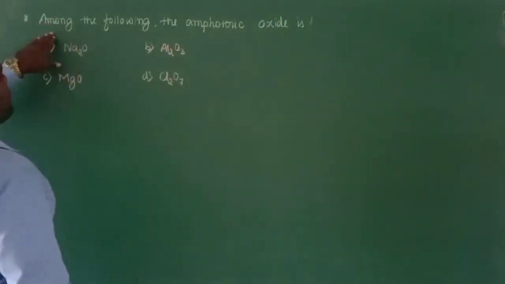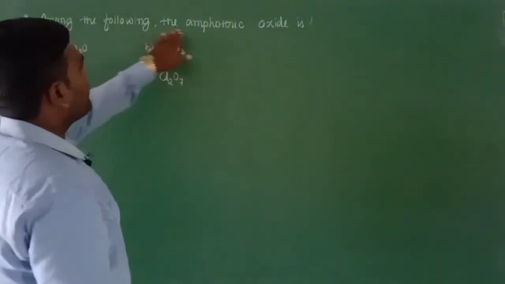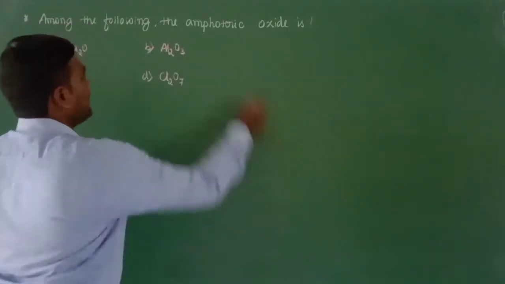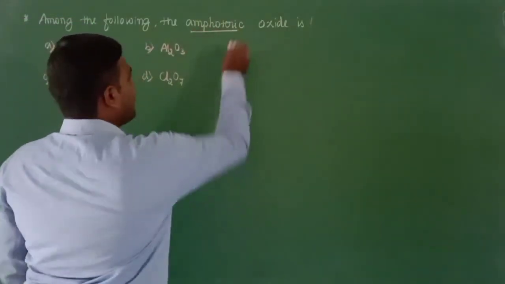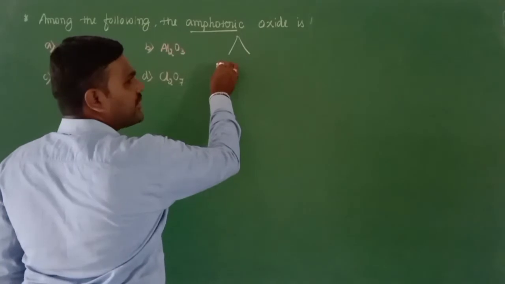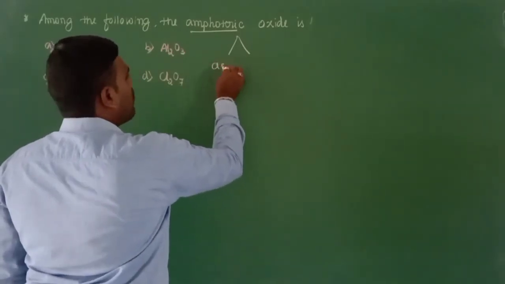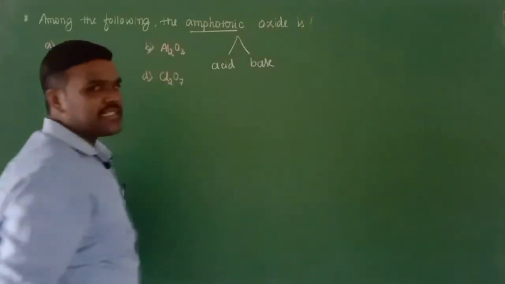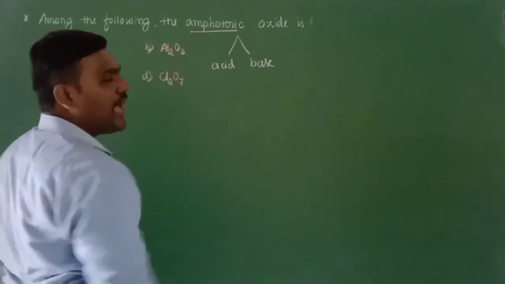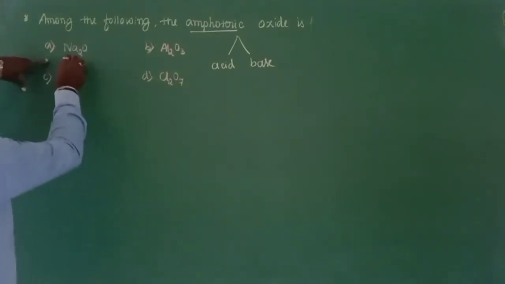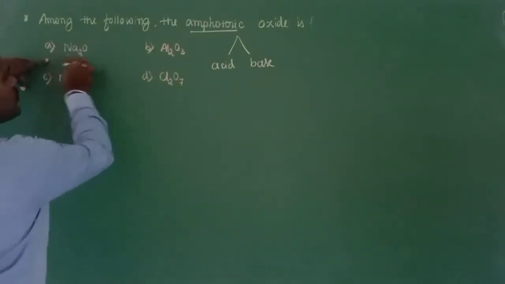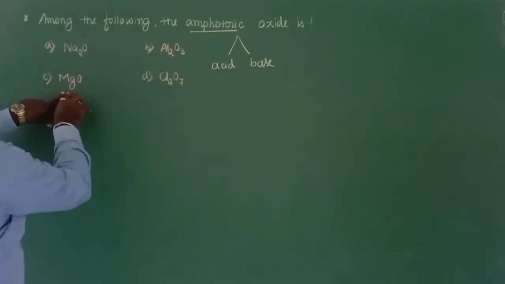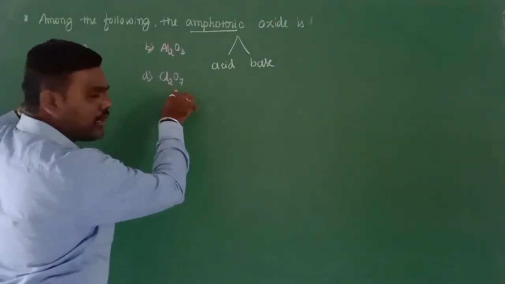Next, the question is: among the following, the amphoteric oxide is. The word amphoteric means it has the capability of forming both acid as well as base. It can react with both acid and base. That is the actual meaning of amphoteric. Here you can observe we have 4 options: sodium oxide, aluminium oxide, magnesium oxide and chlorine oxide, right?